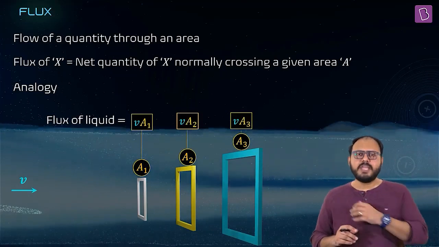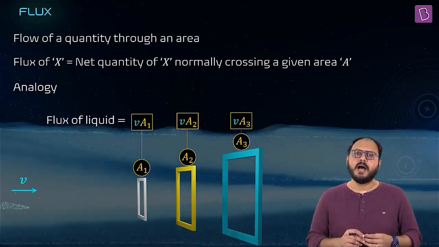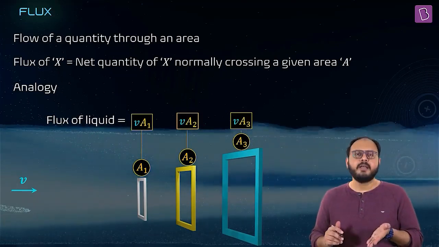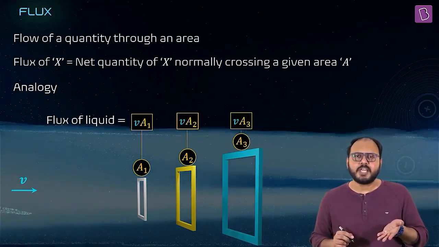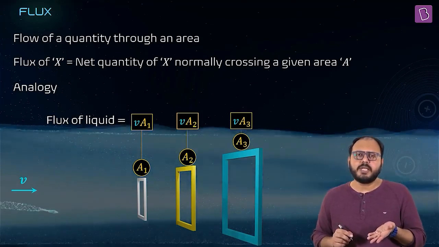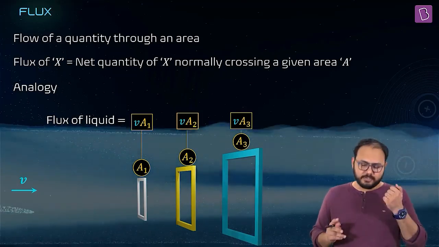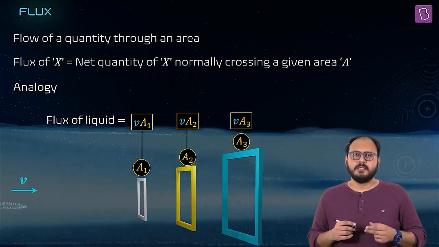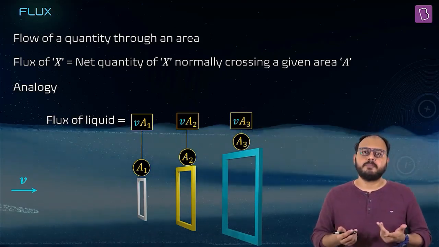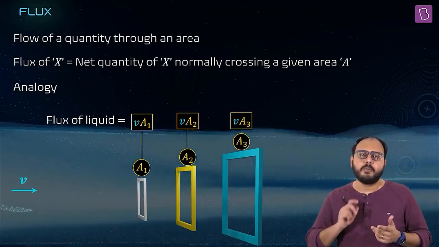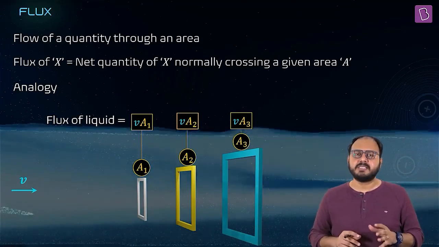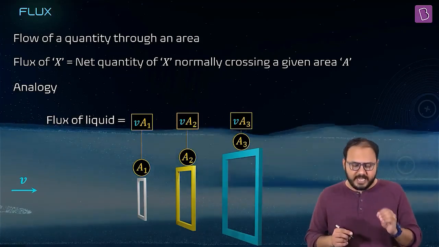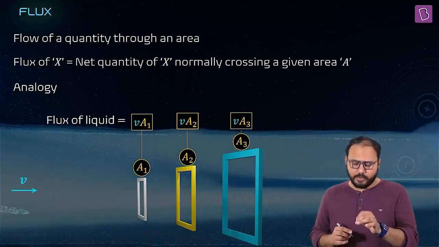Flux of liquid through each window, through each area, is V into A1, V into A2, V into A3. Sir, this is not flux, this is discharge. A1V1 equal to A2V2, the equation of continuity. This is the volume flowing per second. Good. It has taken a different form in hydraulics, but the meaning remains the same, because the quantity of water crossing is V into A1, V into A2, V into A3.